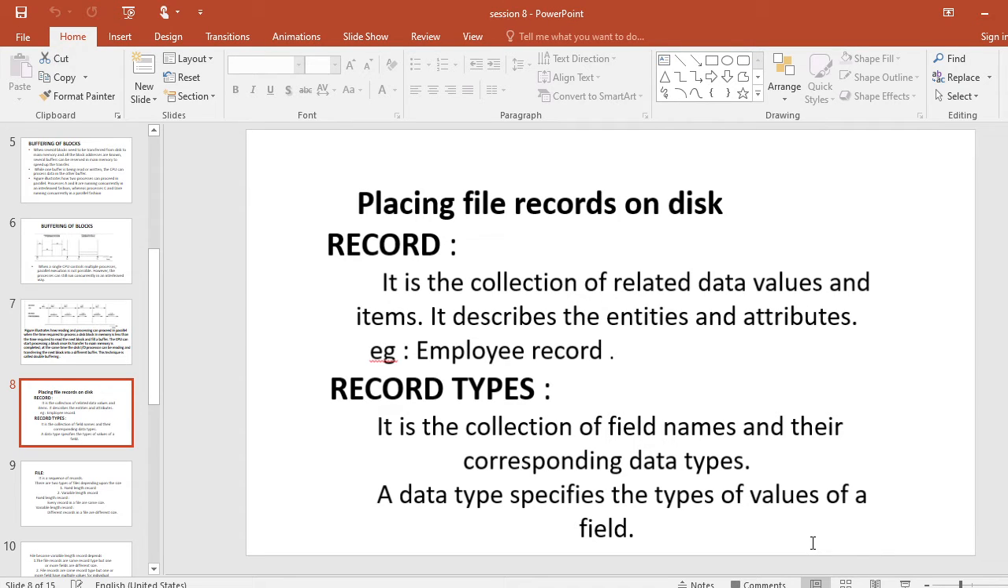That is nothing but a record type. For example, an employee record. It is a collection of related data values and items. It describes the entities and attributes. That is a record. Second is record types.